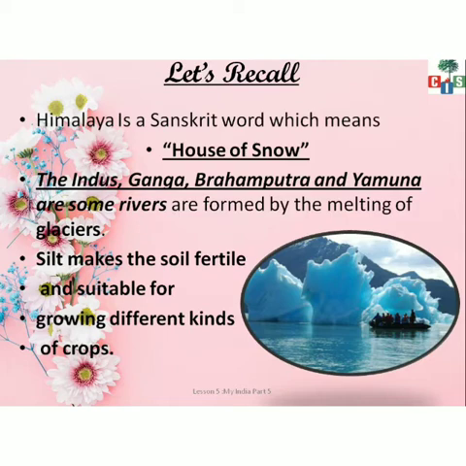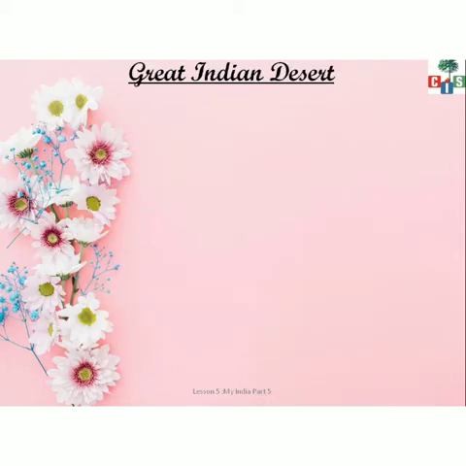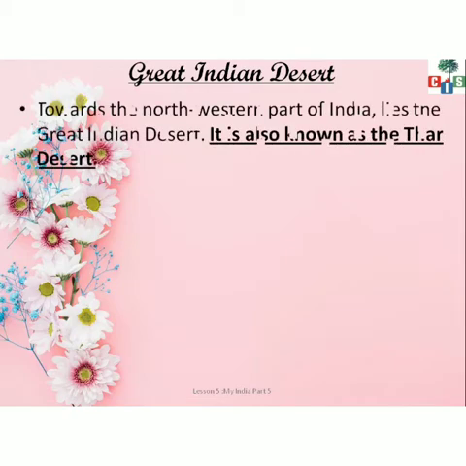Today we will go ahead and we will start with the Great Indian Desert. Children, the name itself says Great Indian Desert. India का सबसे बड़ा desert. So what is this? Towards the northwestern part of India lies the Great Indian Desert. जो नॉर्थ वेस्ट पार्ट ऑफ इंडिया है वहां पे कौन सा डेजर्ट आता है? ग्रेट इंडियन डेजर्ट. It is also known as the Thar Desert. उसका दूसरा नाम क्या होता है?